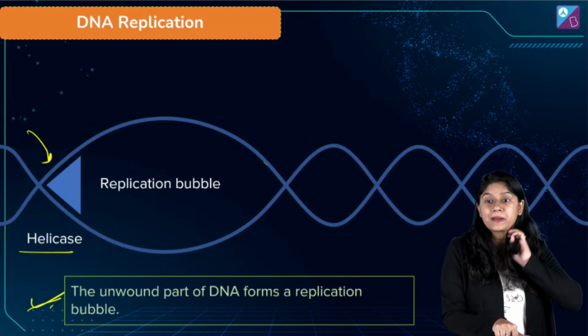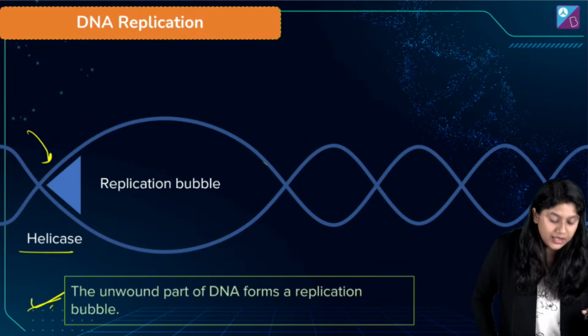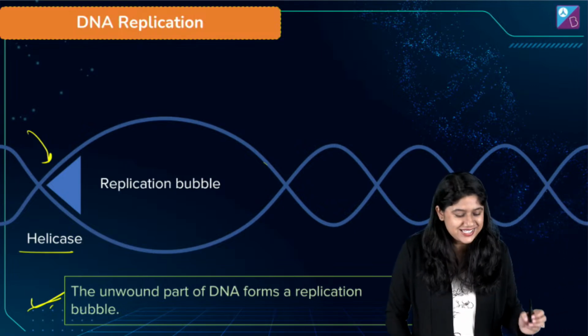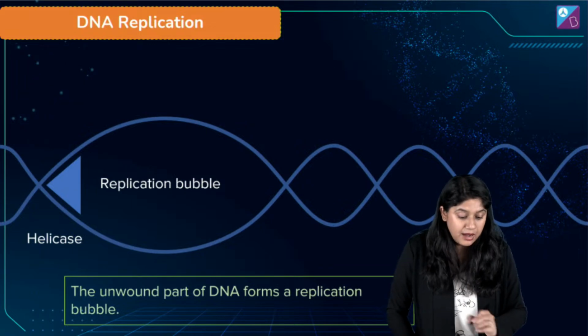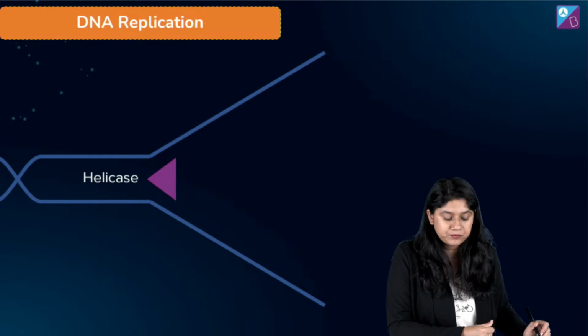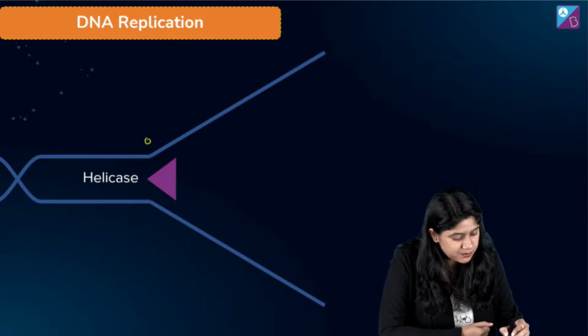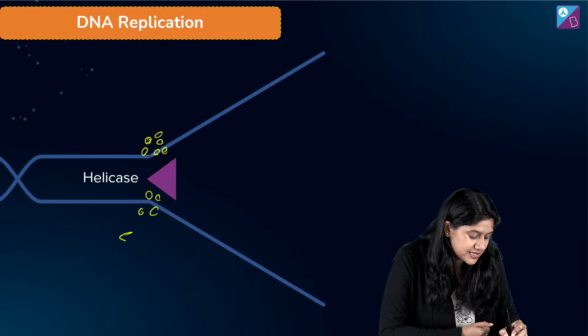ठीक है, ये unzipping में कौन help कर रहा है? Unwinding में कौन help कर रहा है DNA की? We have the helicase enzyme. The first enzyme is the helicase. ठीक है. अब हम आगे अगर बढ़ेंगे so there are very important things that we have to remember. Now helicase के अलावा there are very special single binding proteins, SSBP.